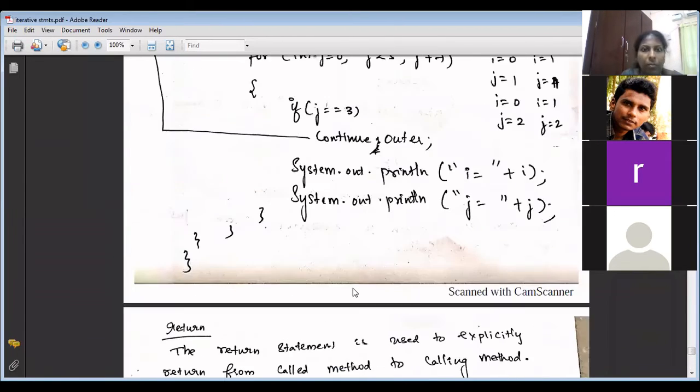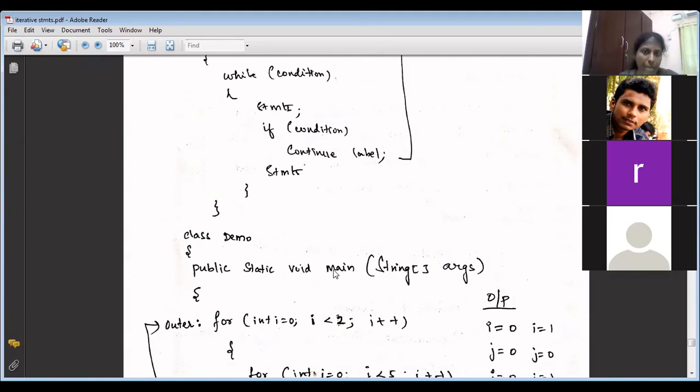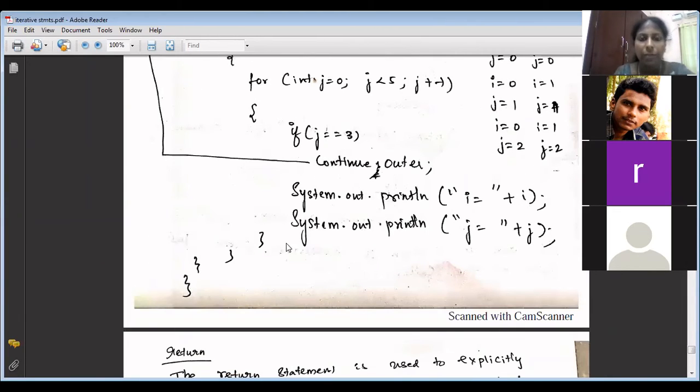That's all. So with this, the second module is completed. I have just left this topic, iteration statements and operators. Operators we saw in the previous class. Today we have completed the rest.